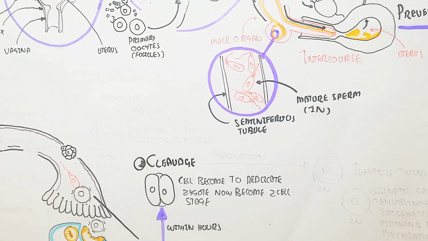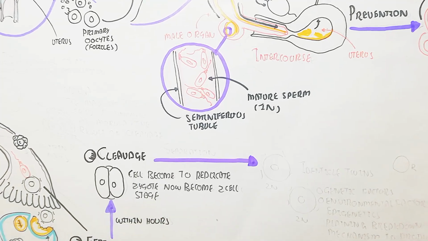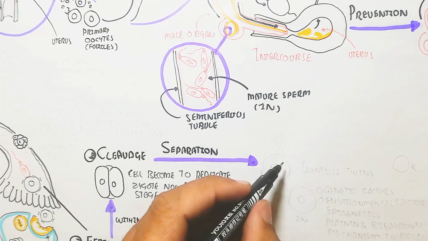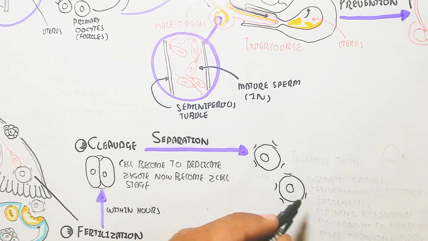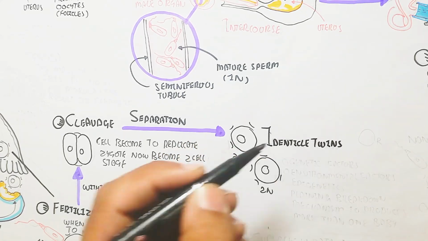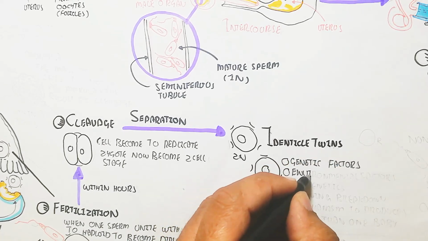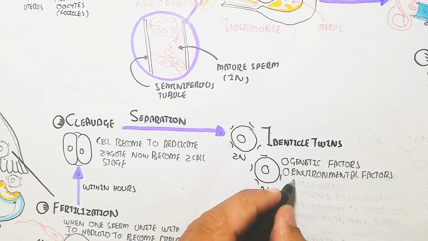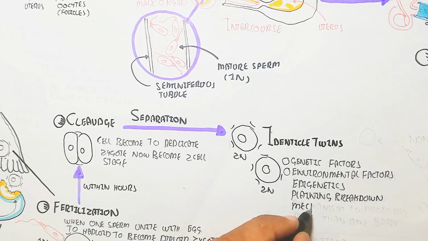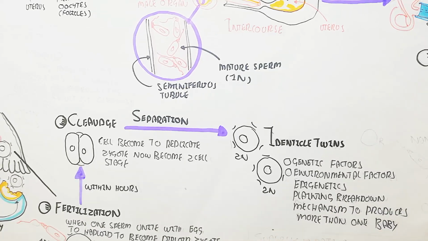In this way, the separation gives identical twins. This can occur after fertilization, when the zygote replicates into two zygotes, and both zygotes are genetically the same. Basically it is a copy of the genes. The genetic factors, environmental factors, and epigenetic factors naturally break down through this mechanism to produce more than one baby, as a strategy to increase the population. In this way, identical twins can be formed.